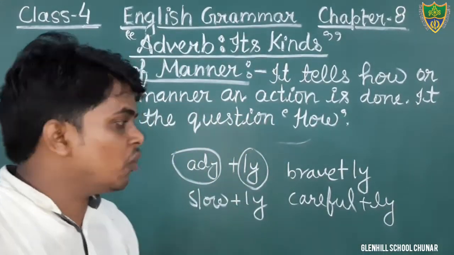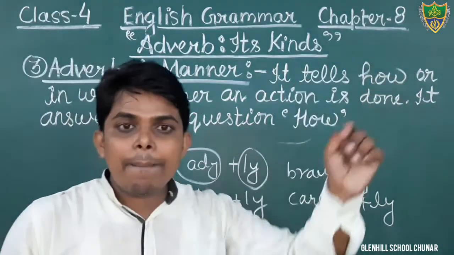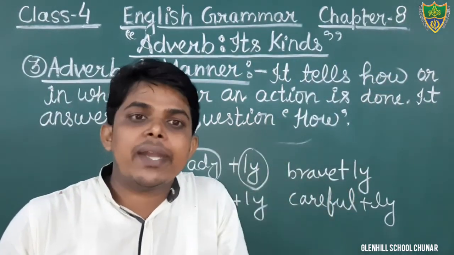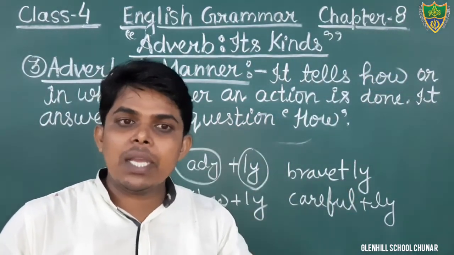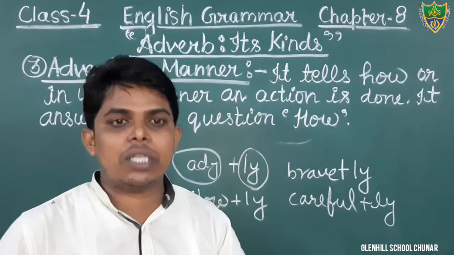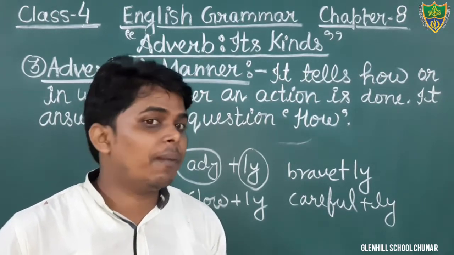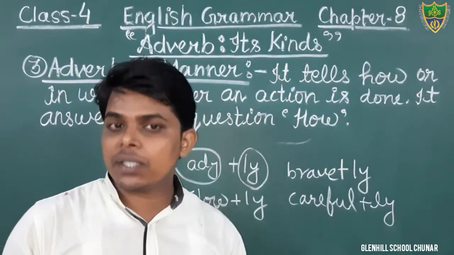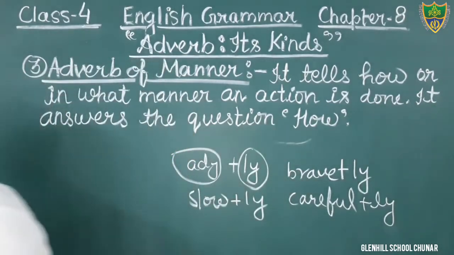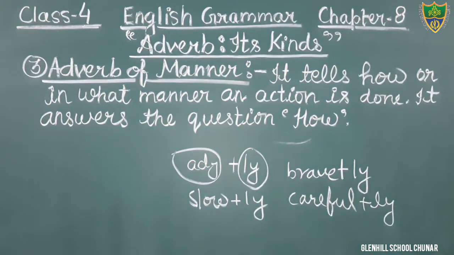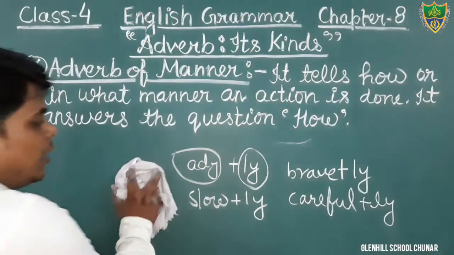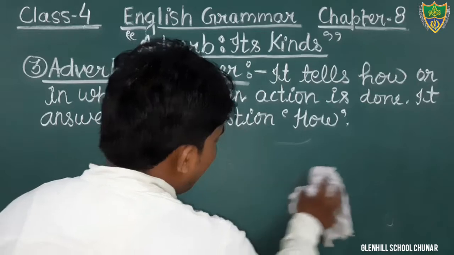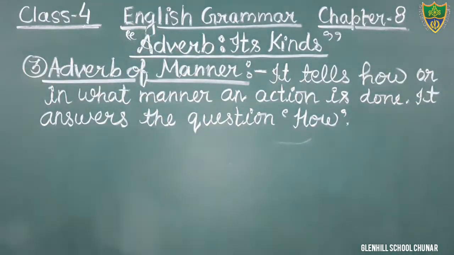So students, keep in your mind how we form an adverb of manner: by adding ly, maximum times, not all the times. For example, in fast we cannot add ly, we cannot say fastly. There are so many words in which we cannot add, but in maximum words we can add ly to make the adverb of manner.